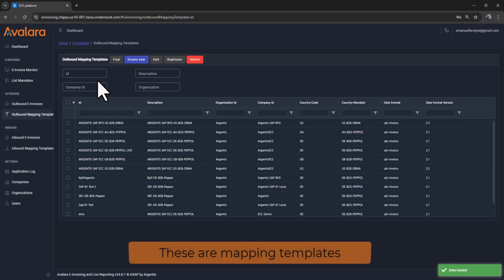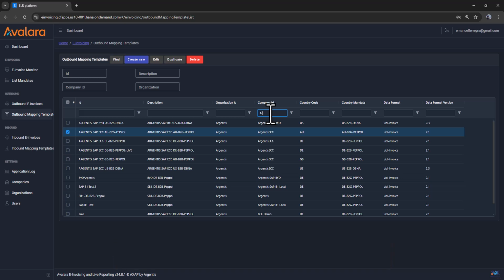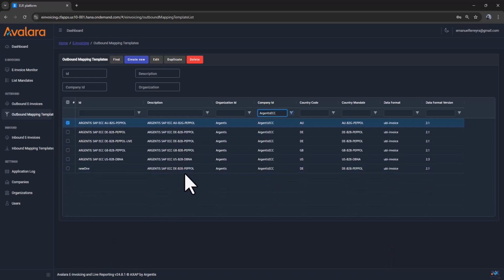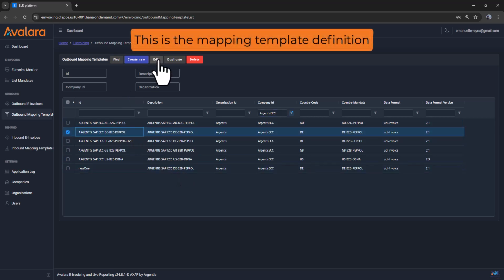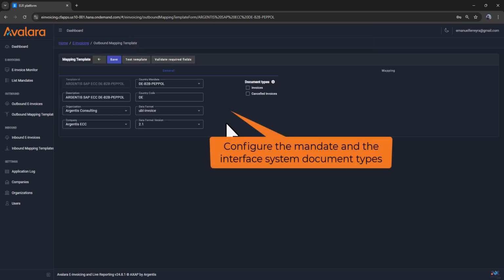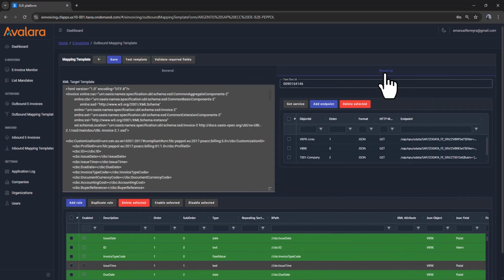These are mapping templates. Each one is linked to a company definition, for extracting the data, and to a country mandate, for validating required fields. Let's open a mapping template definition. On the initial parameters you will first select the company and the country mandate. Then enable what document types, defined at the company setup, can be processed by this template.